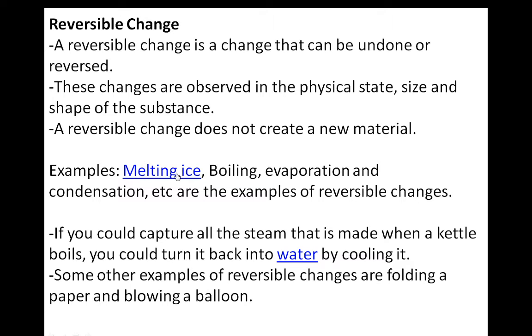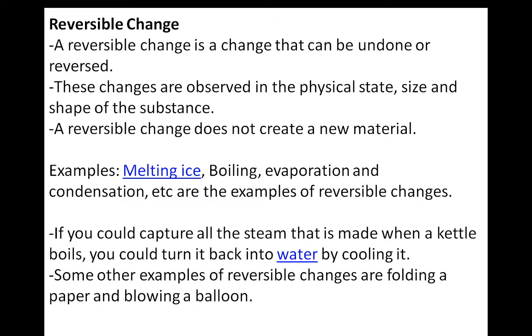Means the melting of ice is a temporary or reversible change. There are changes only in the physical properties like state, size and shape. So if the change is related to a physical property, that change is known as reversible change, where a new substance is not forming.